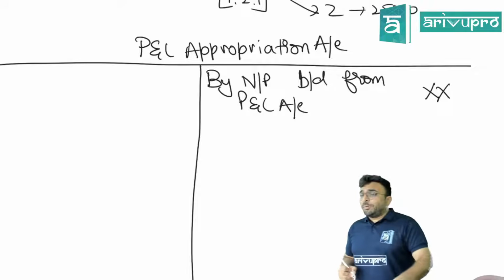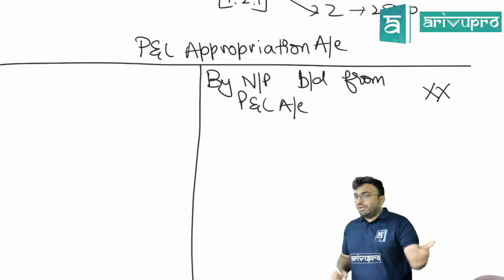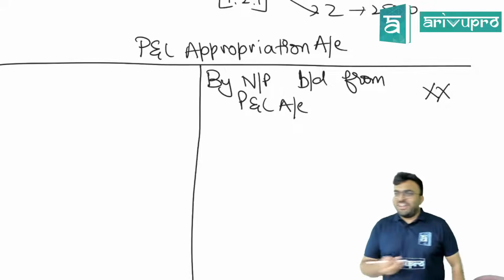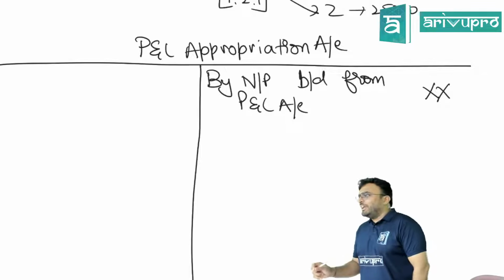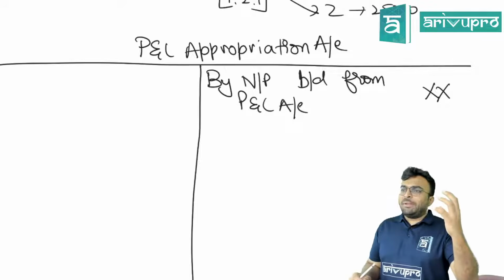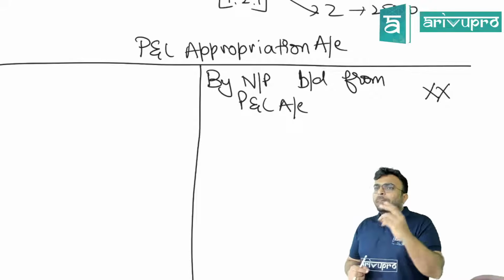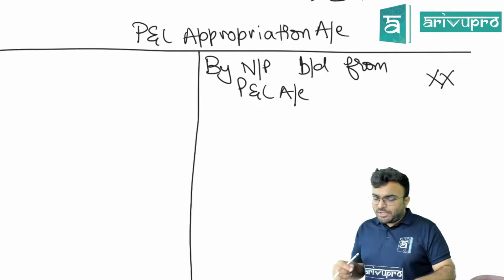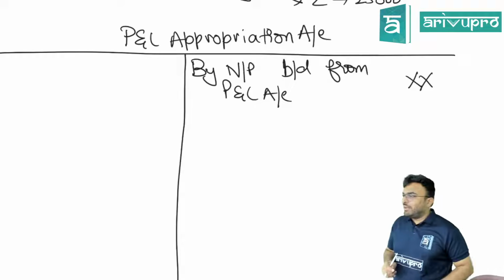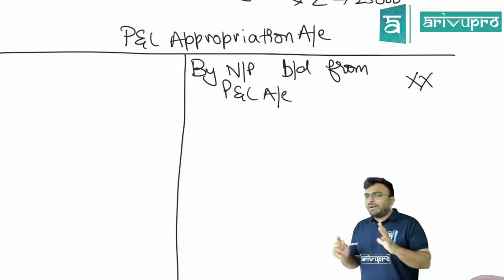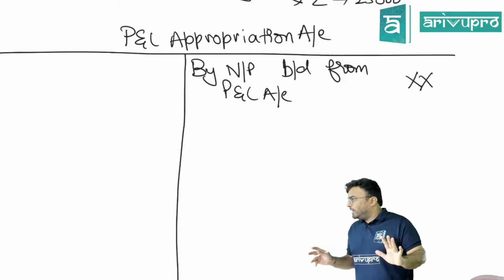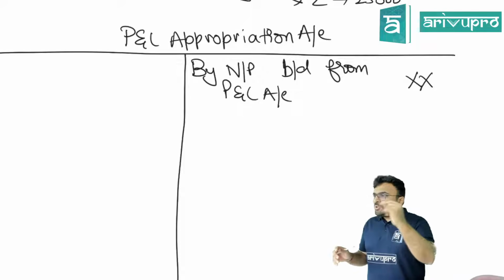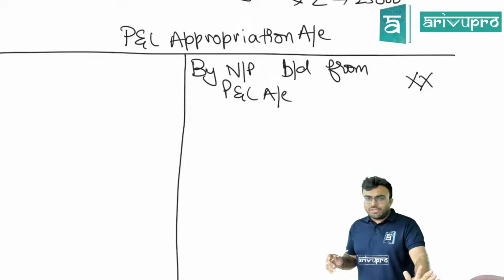Does this happen in sole proprietorship also? No. If it would happen, we would have seen it. We finished the chapter and came here. Okay, it does not happen in sole proprietorship. It happens only in partnership. So profit will be transferred to P&L appropriation account. Now whatever is going to be there, it's only transactions between partners. What is to be given to partner, what is to be taken from partner. That's it. No outsider is going to come into P&L appropriation account.